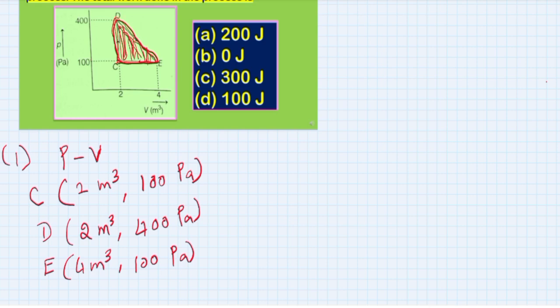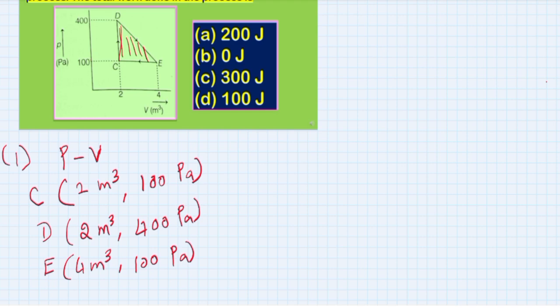This is a PV diagram, this is P and this is V. So now we will try to calculate the area of this triangle.